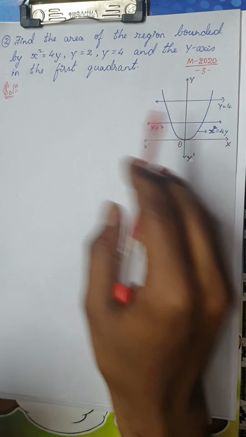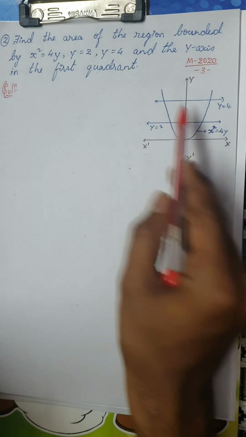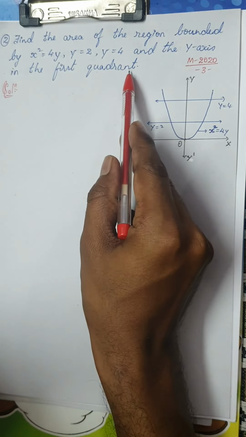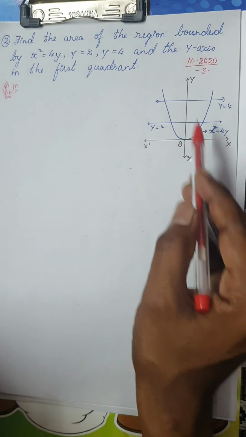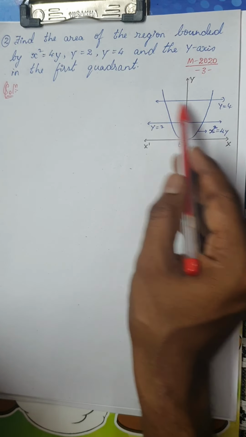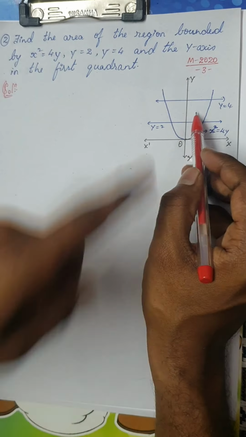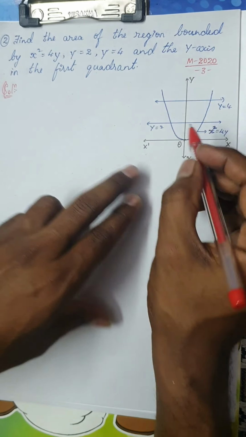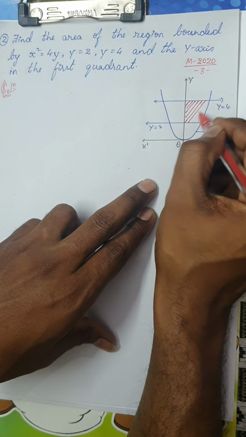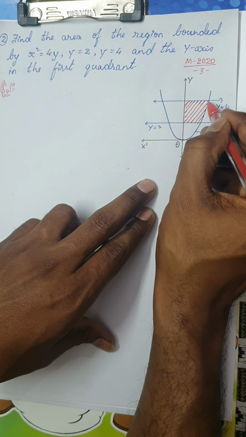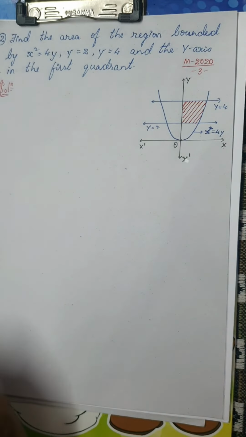Please be careful, dear students. This question was asked in March 2020. Curves are ready now, but one condition is that he is saying the first quadrant. If he had not given the y-axis, and had just given you this curve and two lines, then my required area would be these two areas. But because he is telling the y-axis in the first quadrant, this would be my required area. So I need not take 2 times, because this is my required area.